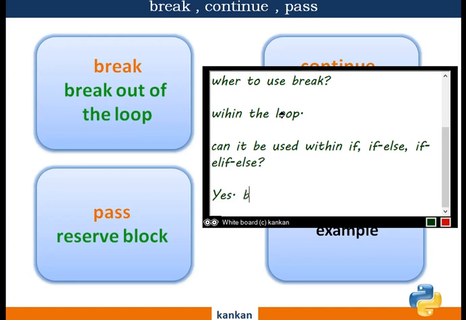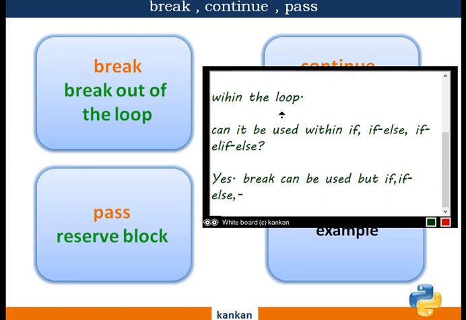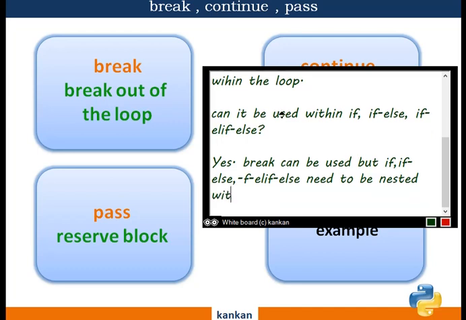Yes, break can be used, but the if or if else control statement needs to be nested within a loop.